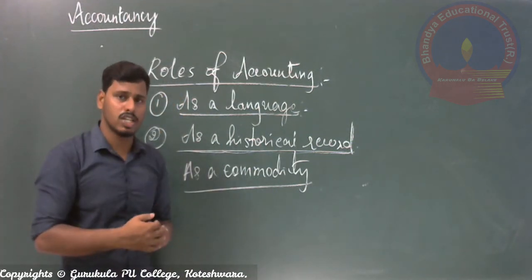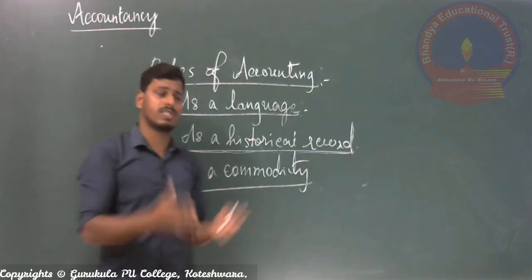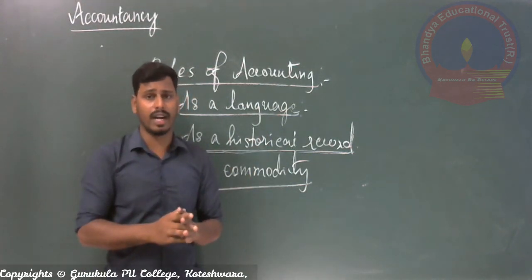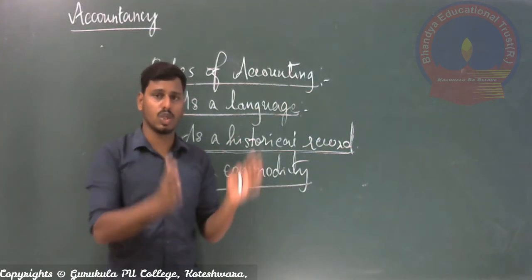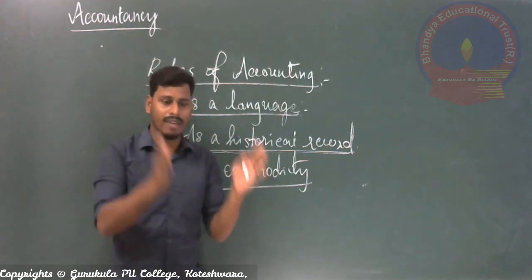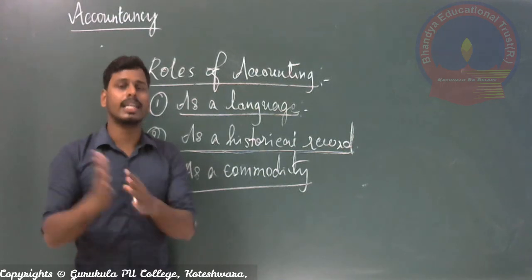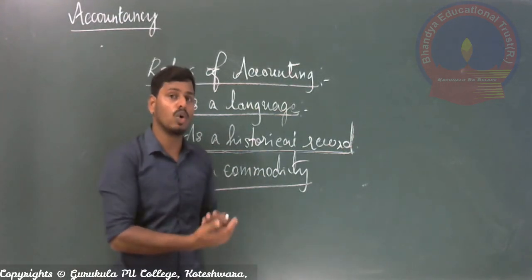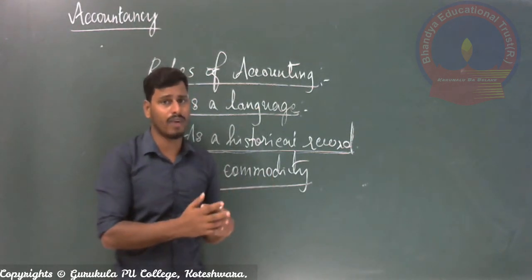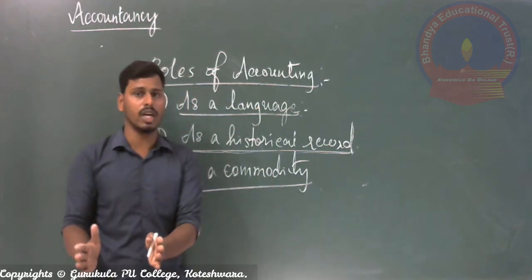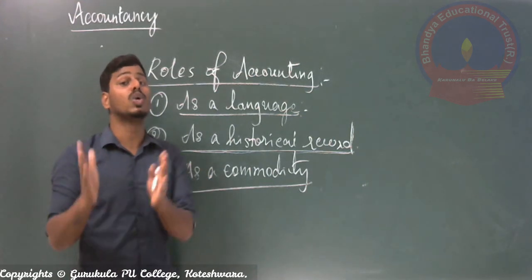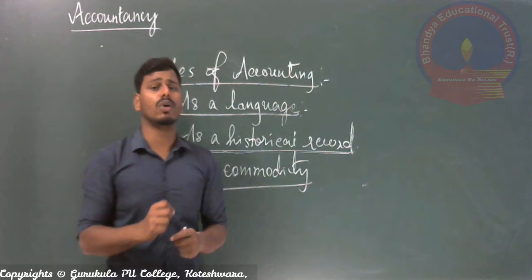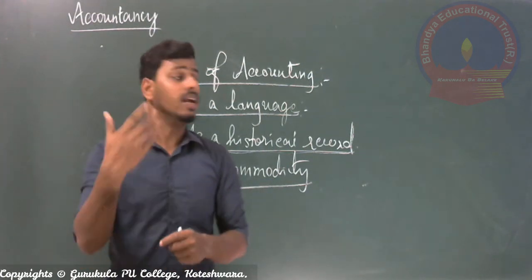In the organization, you give much importance to the production of those commodities, because if you purchase those goods well and sell them in the market, then only can we earn more profit and be in a good financial position. So in every business organization, we give much importance to the commodity.